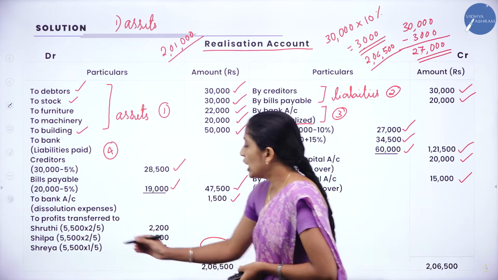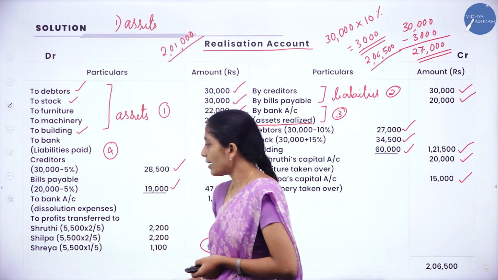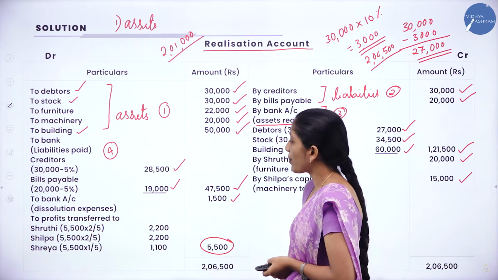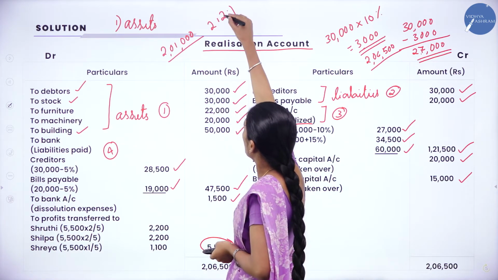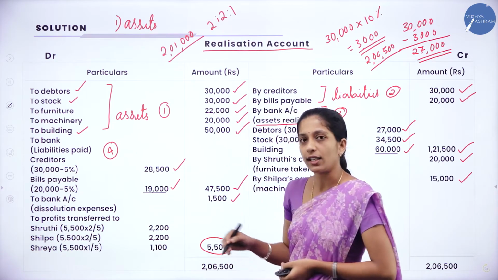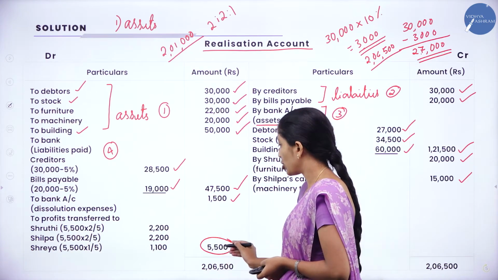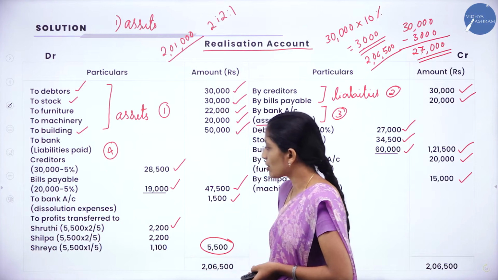So how to record? To profit transfer to, who are the partners? Shruti, Shilpa and Shreya. So what is the profit? 5,500. And what is their profit sharing ratio? That is 2:2:1. So this is their profit sharing ratio. So we have to distribute that profit in their profit sharing ratio. So 5,500 into 2 divided by 5, you will get 2,200.